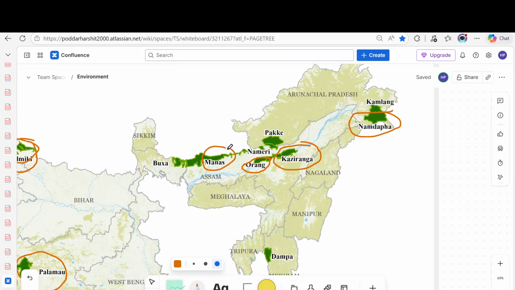Okay. There's Nameri, and Orang. Orang is like mini Kaziranga. Okay. In Arunachal, we have now Dapha, that is the highest altitude, and there is Pakke Tiger Reserve. Pakke Tiger Reserve is where the Hornbill Nest Adoption Program was run. And Kamlang, here there is the Kamlang River.